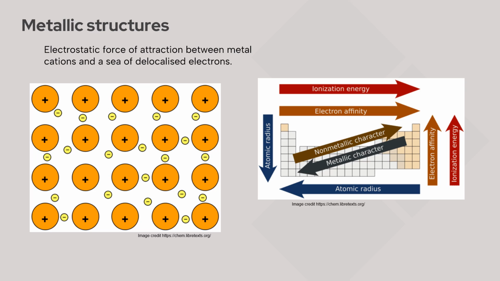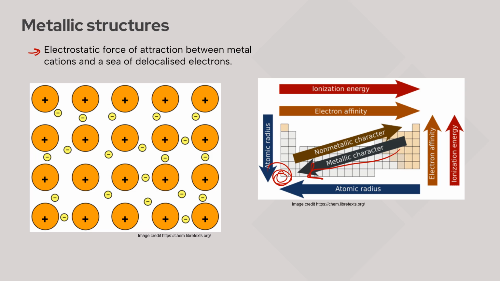Metallic structures form generally amongst metals, but sometimes also metalloids, when we have electrostatic forces of attraction between metal cations and a sea of delocalized electrons. What does that even mean? Well, metals have very low electronegativity. They also have very low electron affinity. They have very high metal character. And so what happens is they are not very good at pulling on their valence electrons. The more metallish you are, the more likely you are to give up those valence electrons.